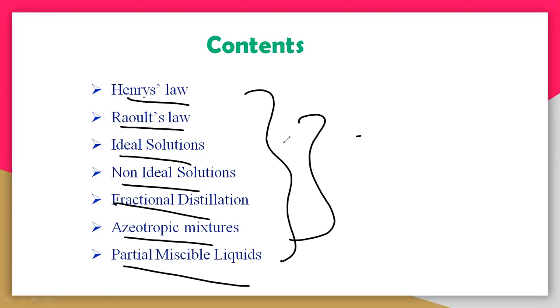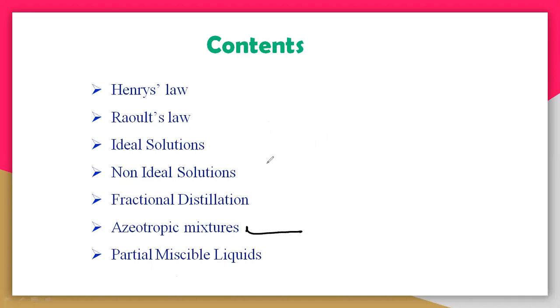Majorly, these topics are very important for the semester exams and also for competitive exams like the IIT exam. In the competitive exams, generally these azeotropic mixtures, Raoult's law and Henry's law are very important. But for the semester, every topic is very important, and every topic will generally come in the examinations. So let us understand one by one: Henry's law, Raoult's law, ideal solution, non-ideal solution. Everything we will understand one by one. Let me start with Henry's law.